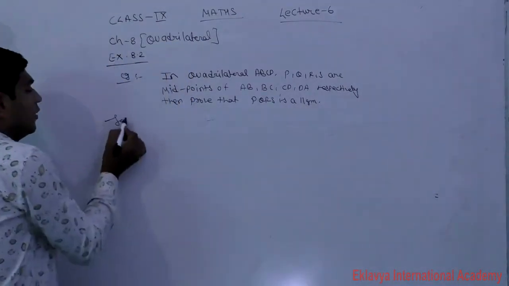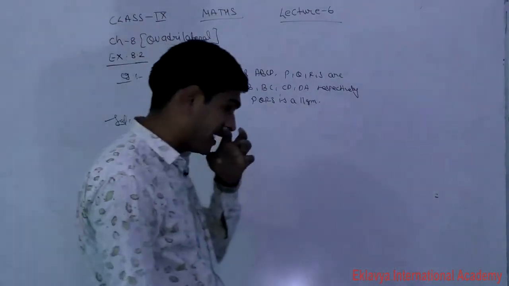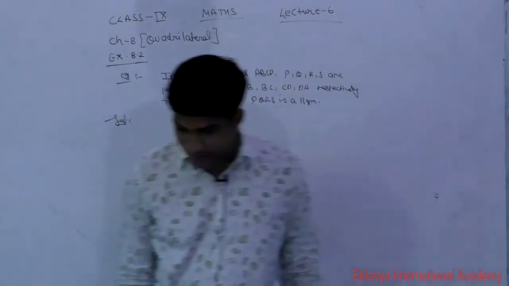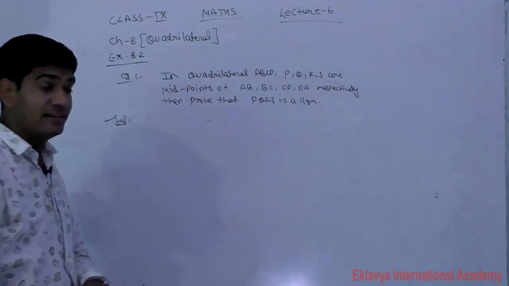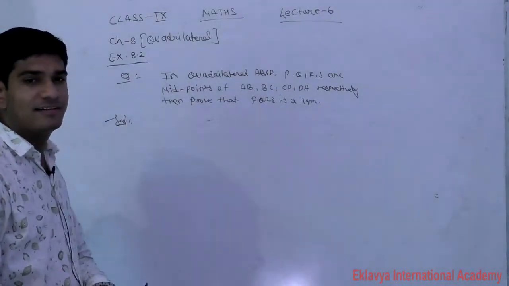So students, how we will prove that PQRS is the parallelogram? If their opposite sides are equal and parallel, then we can say a given quadrilateral is a parallelogram.